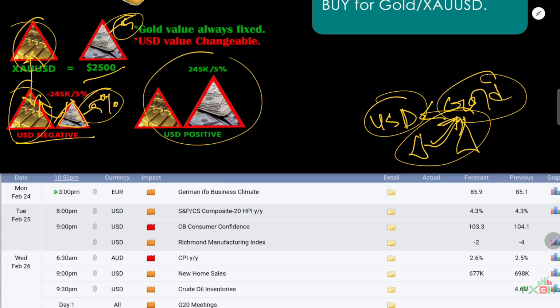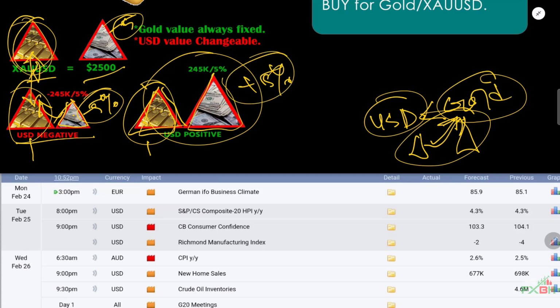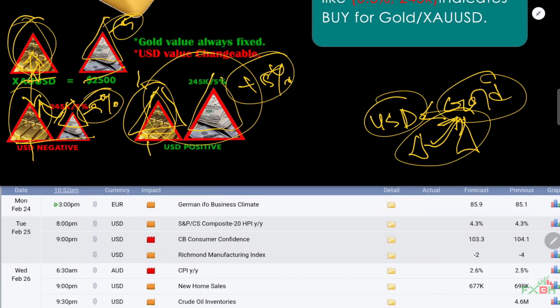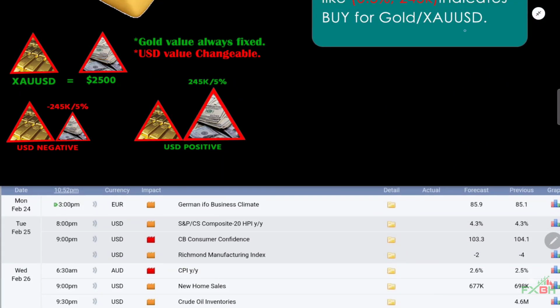The same thing for positive news: the gold remains the same, 1 everywhere, but the USD value gets 5% positive value. That's why the USD triangle is 5% bigger than that one. In that case gold is smaller than USD, so we will sell gold. Hopefully all things are clear now.